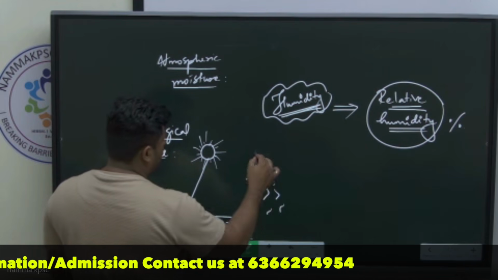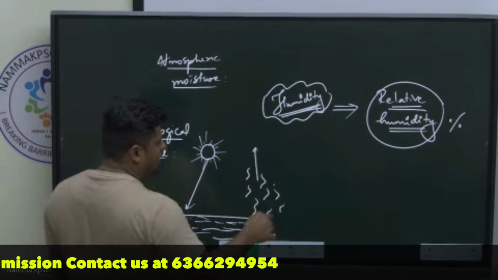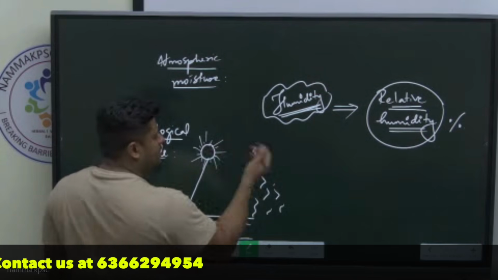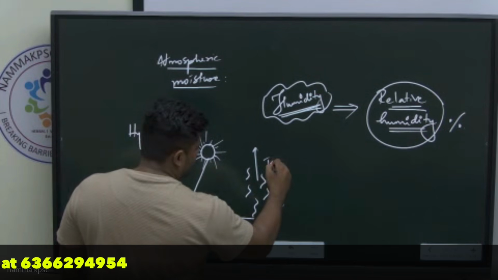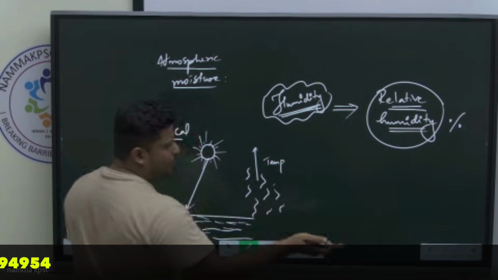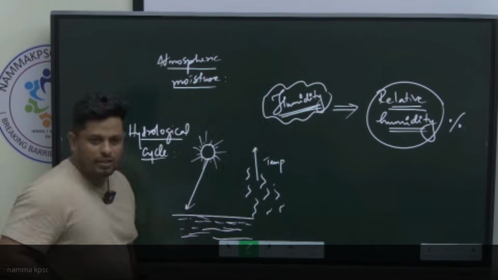Gas is lighter, so it rises. And when it rises, what happens to the temperature?